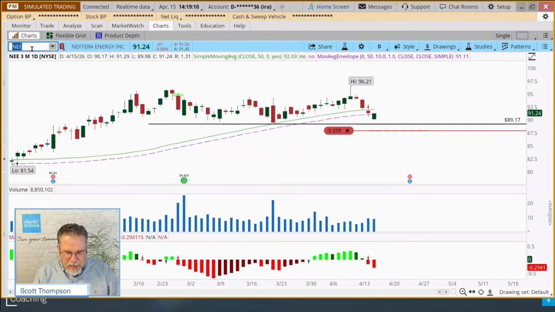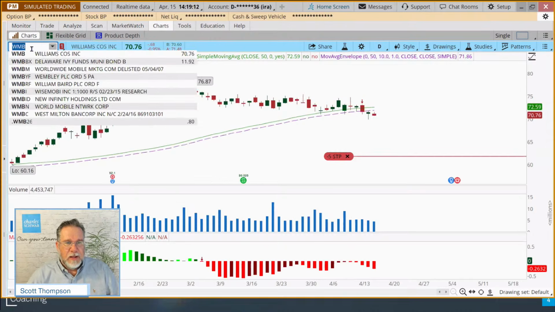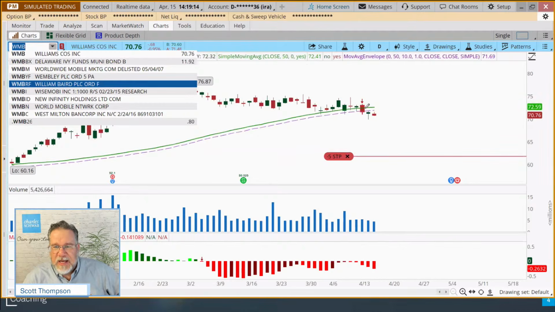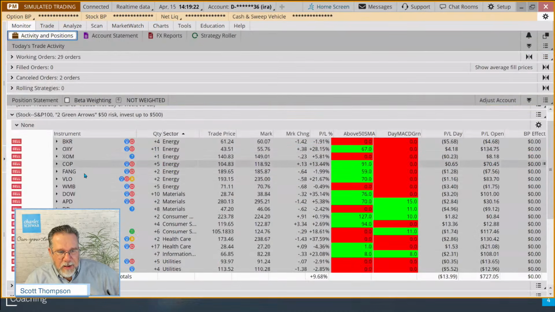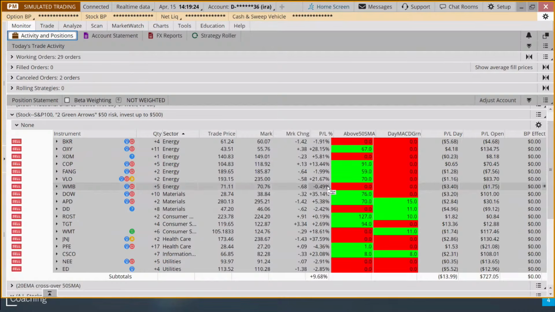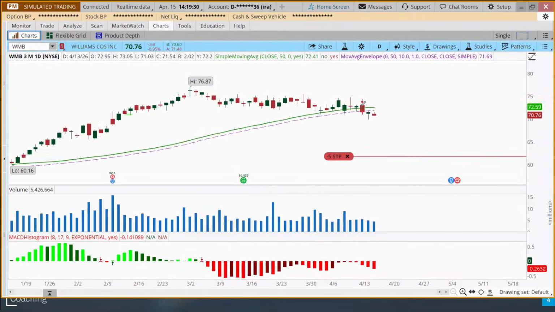All right, so here, WMB Williams. These guys gave us some red arrows. Now this one we bought over here. Looks like we're probably not making a lot of money on this one. WMB, we're actually down $1.75 on that position. Let's take a look again at the rule, right?